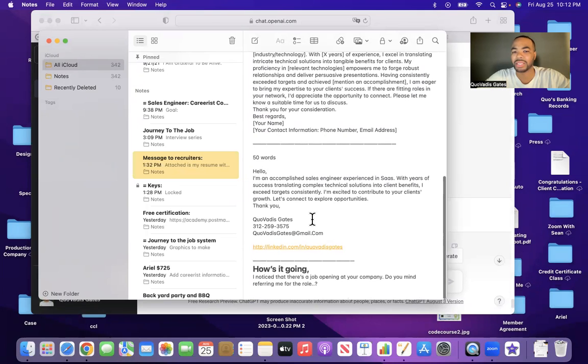And I copy and paste this to recruiters. So for recruiters, I'm already done. And this is what it is for recruiters. Hello, I am an accomplished sales engineer, experienced in SaaS. SaaS stands for software as a service, with years of success translating complex technical solutions into client benefits. I exceed targets consistently. I'm excited to contribute to your clients' growth. Let's connect to explore opportunities.